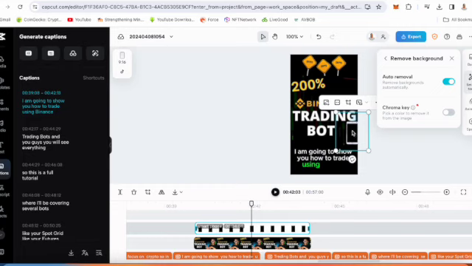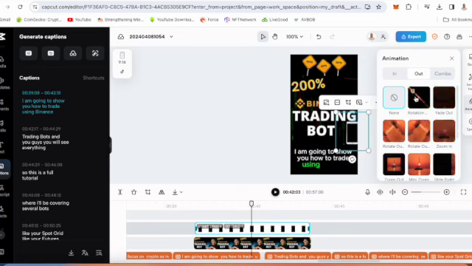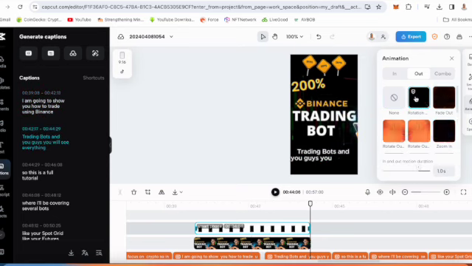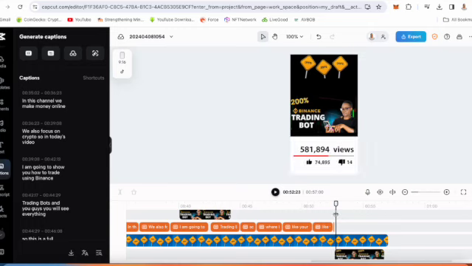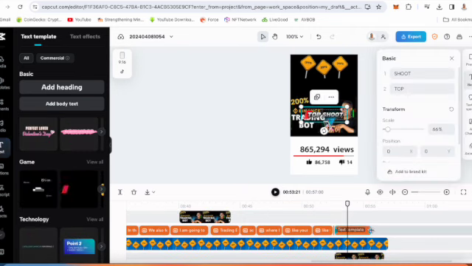So if you want to add another element like a cell phone, you just add under elements and then you remove the background. You can go to animation to make that phone play a bit, and then that's how you will do it as well. So can you see on the left hand side there are words under captions? You can also edit those words.